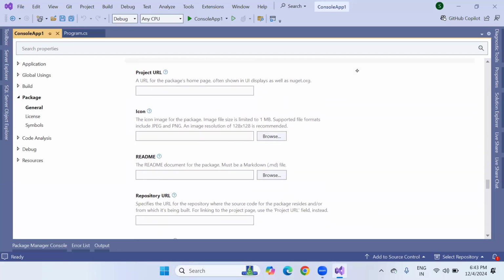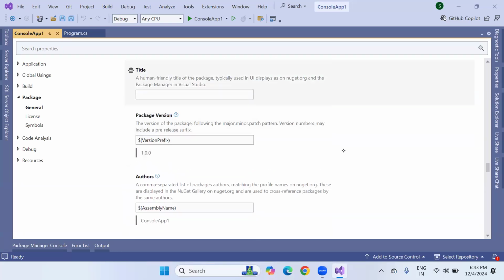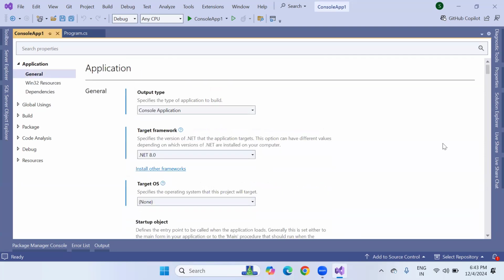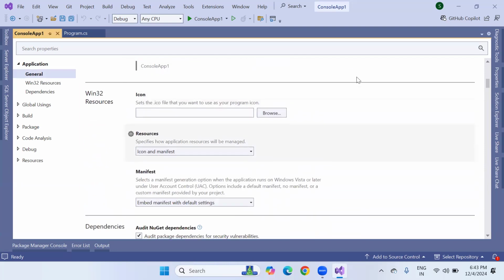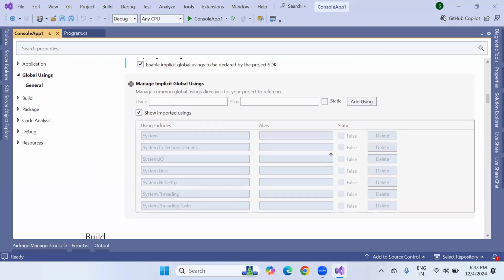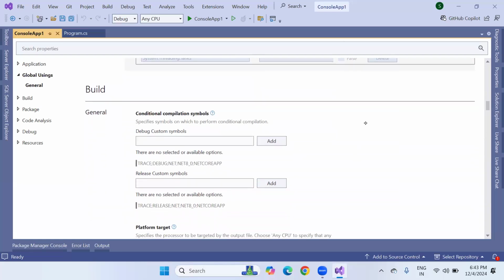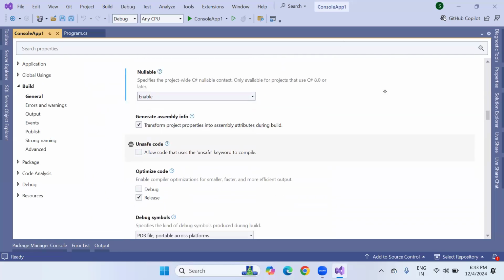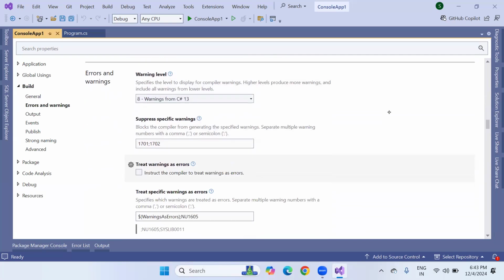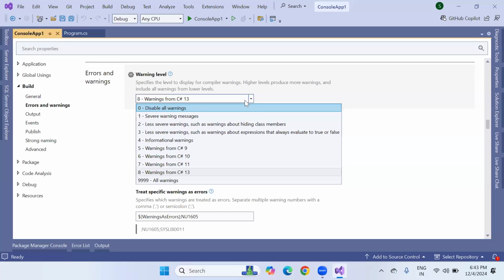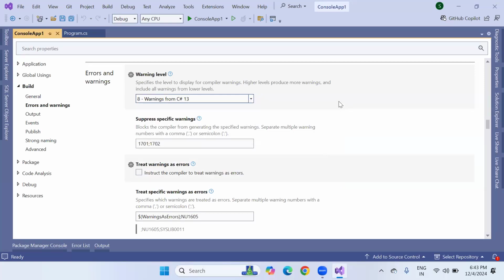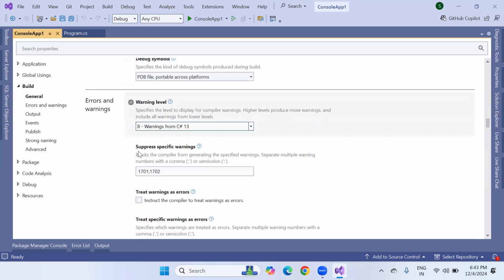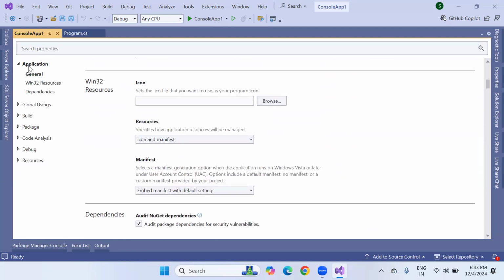Somewhere you can find the programming language version. I'll show you that. Just go to Application. In the Application you will see version 12. No, the Core version, it's the warning level. Somewhere we can see that. Later I'll show you, don't worry. The version will be clearly mentioned in general settings or somewhere.